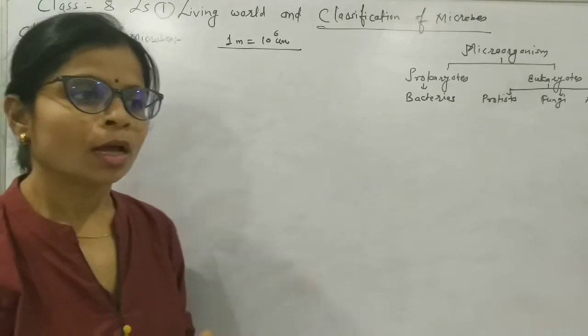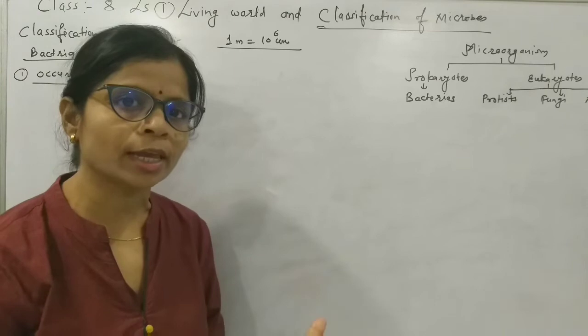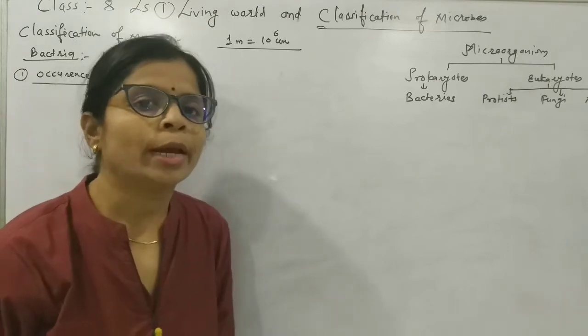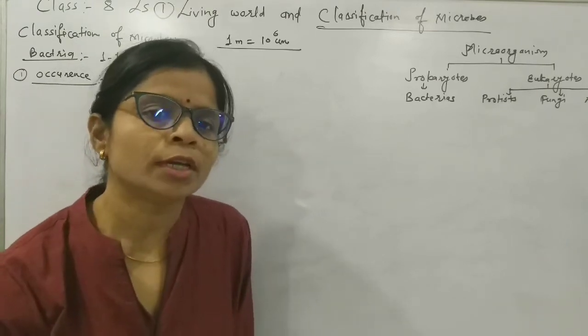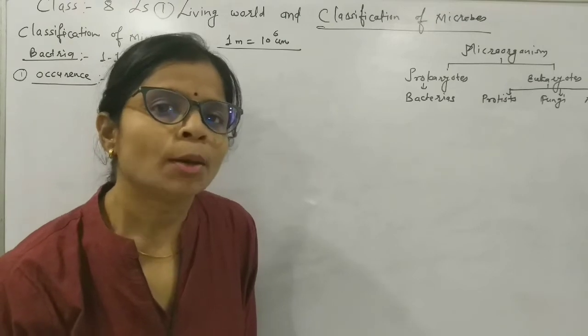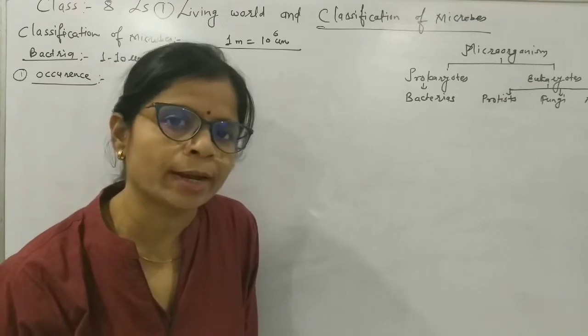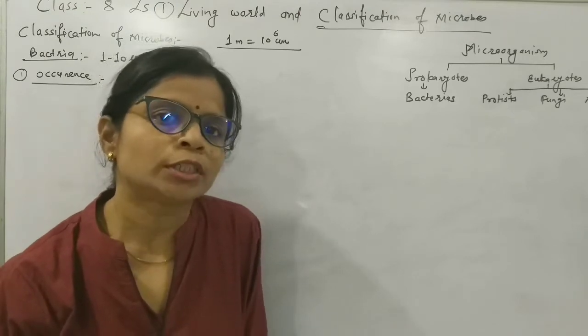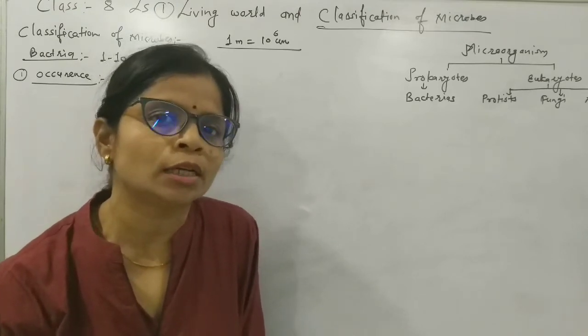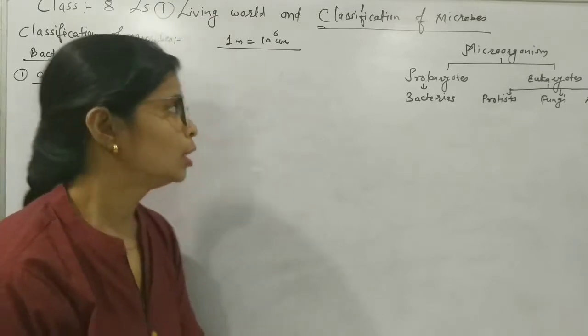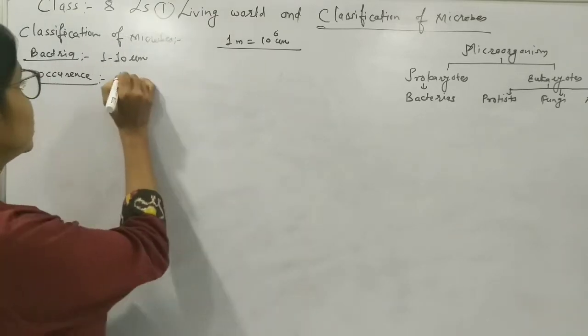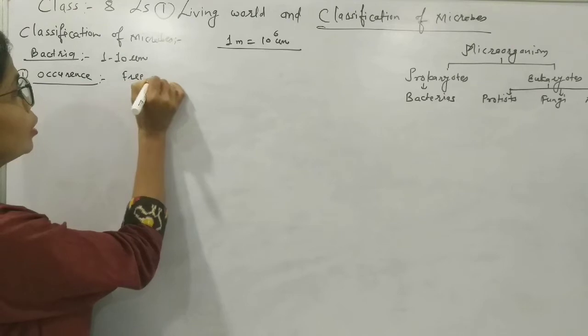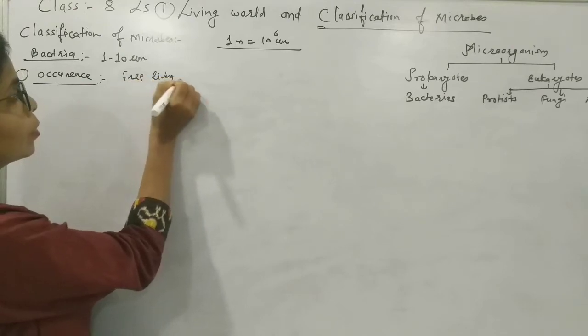Now see, occurrence means where they live. Generally bacteria are free living. Sometimes they could be parasitic. Now what is the meaning of parasite? Parasites are those organisms which depend on another for the nutrition. So we will write here free living, either